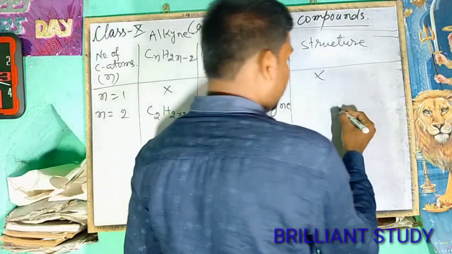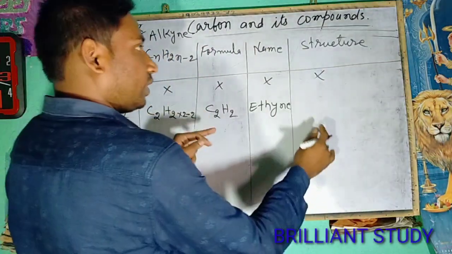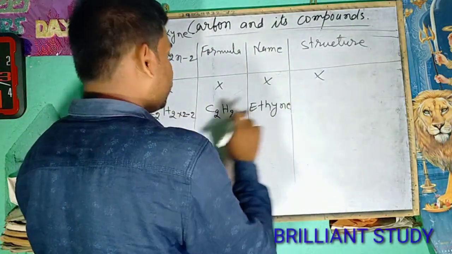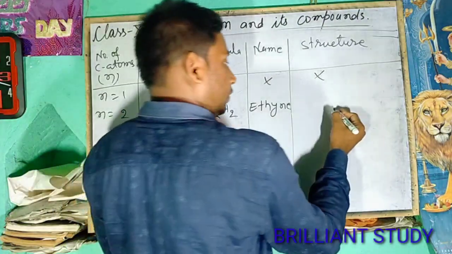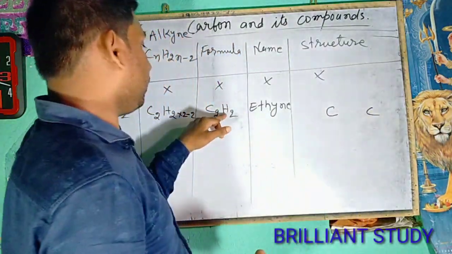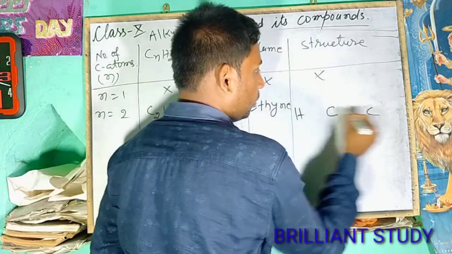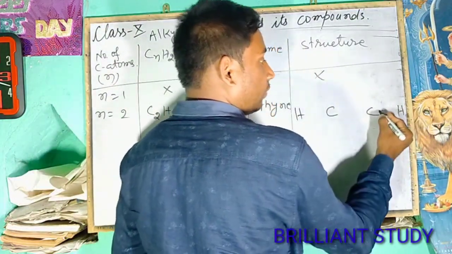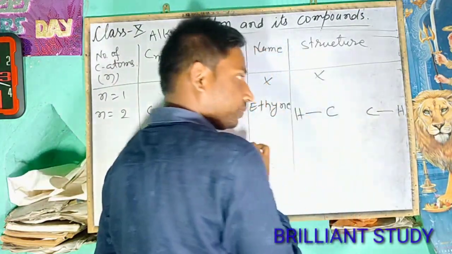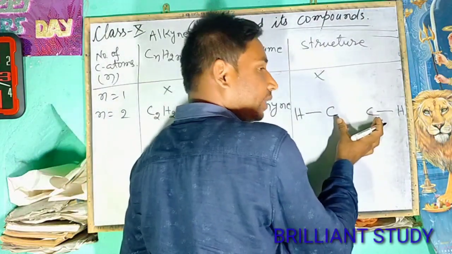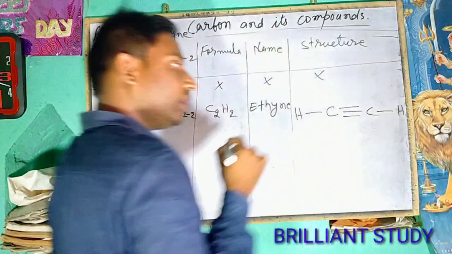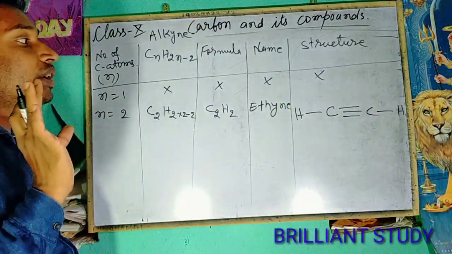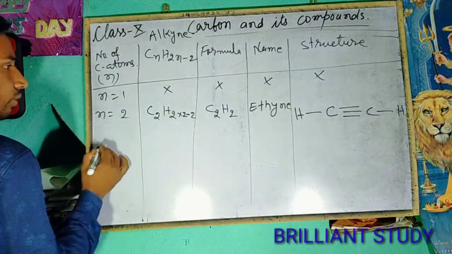Then the name will be ethyne, and the structure will be according to the formula. There is number of carbon atoms 2, and number of hydrogen atoms 2. Here will be single bond and here also. But between the carbon atoms, here will be 1, 2, 3 bonds. That means triple bond.